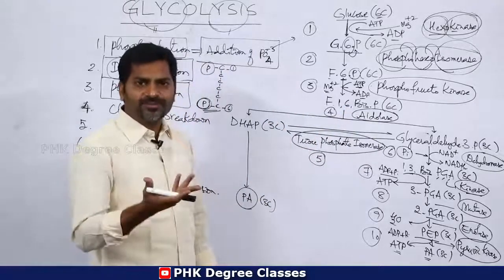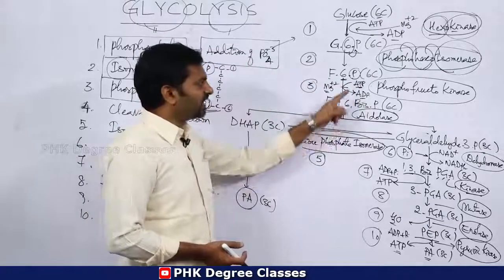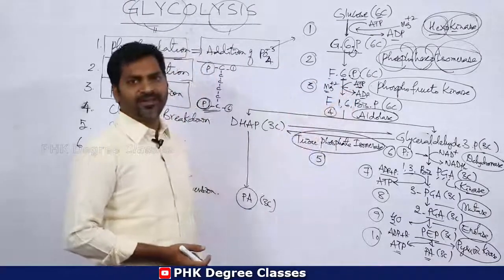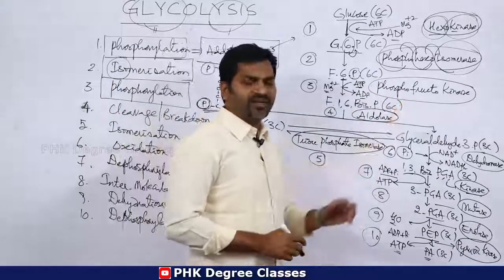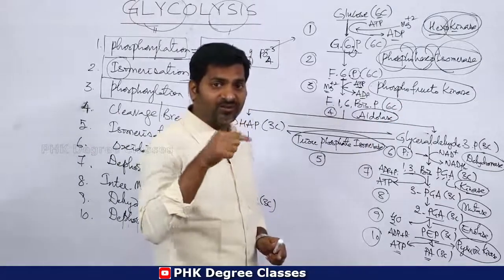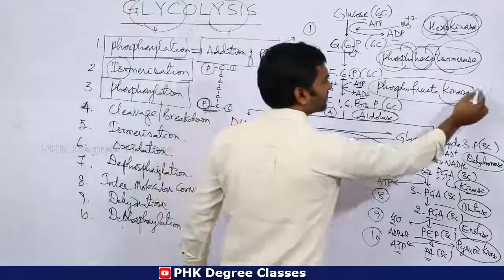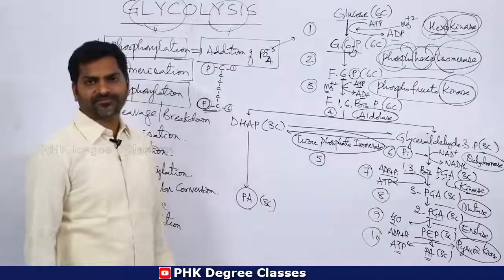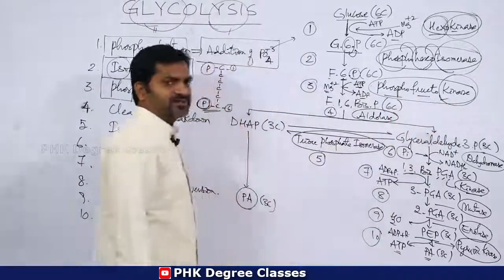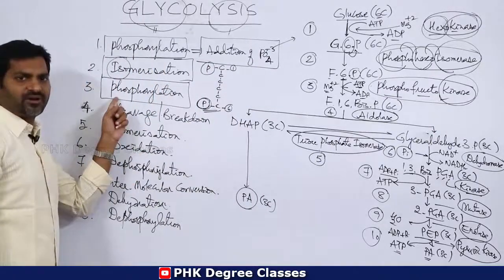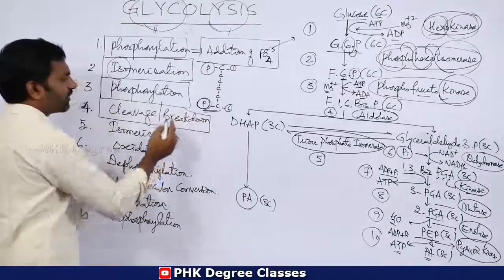Then who donates the phosphate? Same thing will be repeated, that is, ATP donates the phosphate, hence ATP is converted into ADP. Clear? This is a phosphorylation reaction. Whenever there is addition or removal of phosphate, there should be an enzyme called kinase. Phosphofructokinase is the enzyme for the third reaction, that is, phosphorylation of glycolysis. Okay. Then come to the fourth one, cleavage or breakdown.